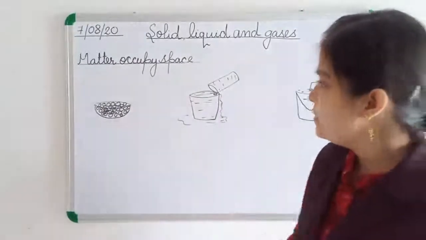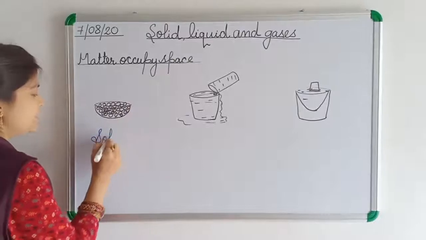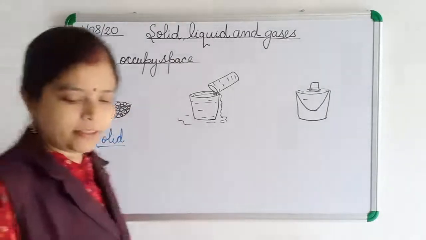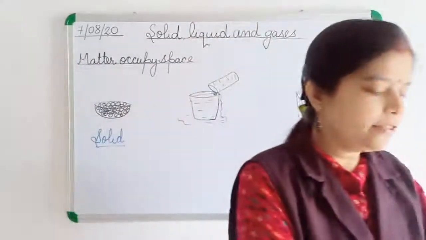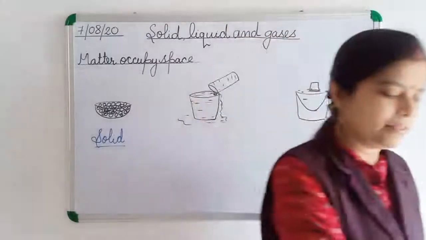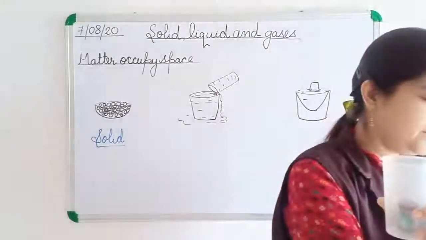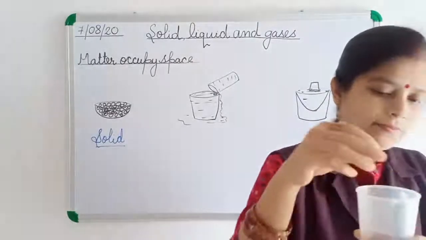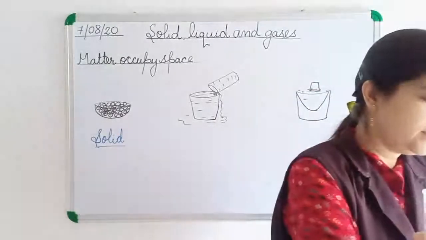So first we are going to do the activity with the solid object, to show that solid occupies space. For this, what are we going to do? We are going to fill this glass with solid objects, one by one, you can see here. These are all solid objects.